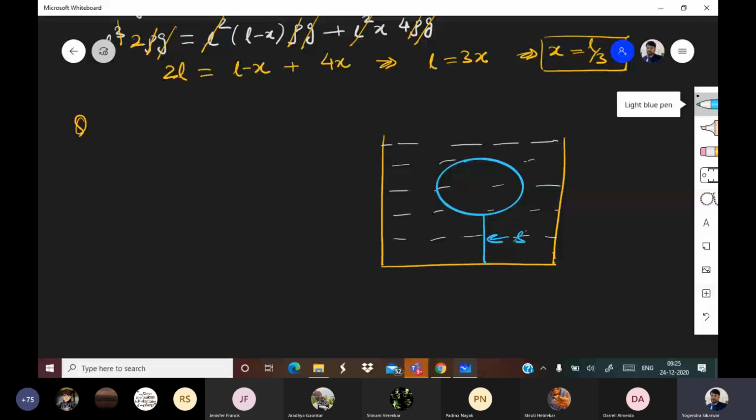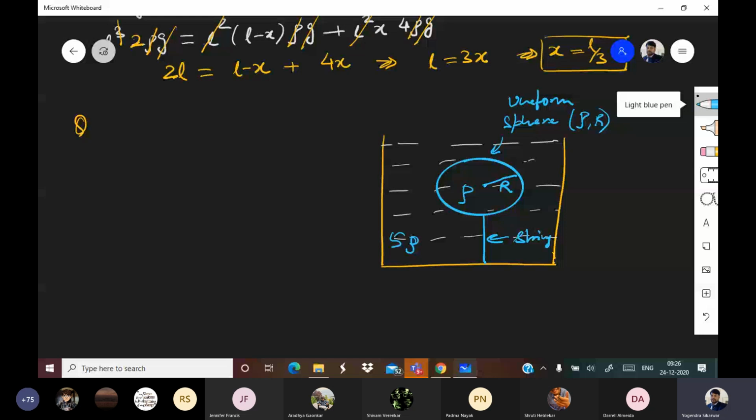This is a string. The liquid has density of 5 rho. This balloon has radius r and density rho. Basically it is a sphere, you can consider it a uniform sphere. Density is rho, radius is r.